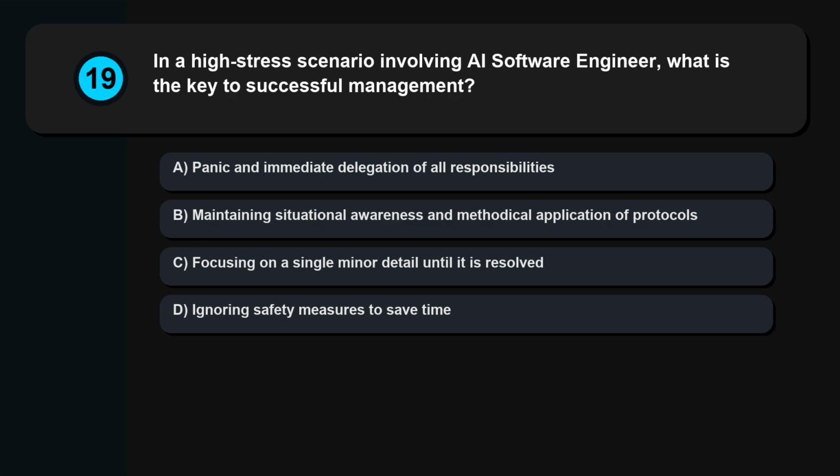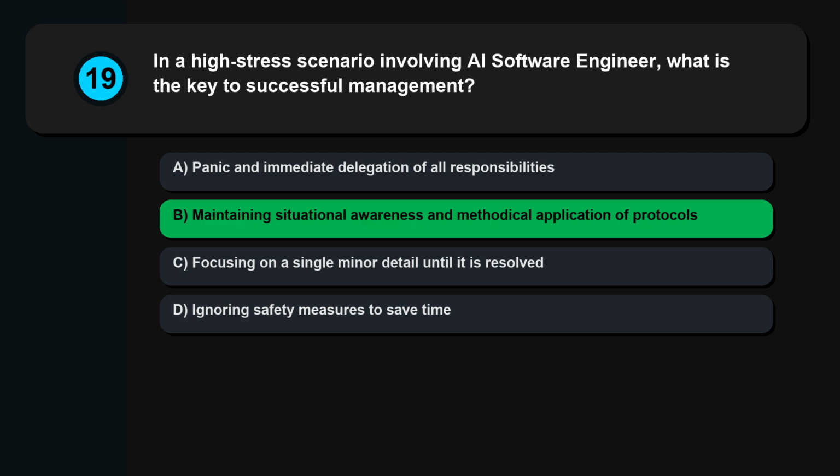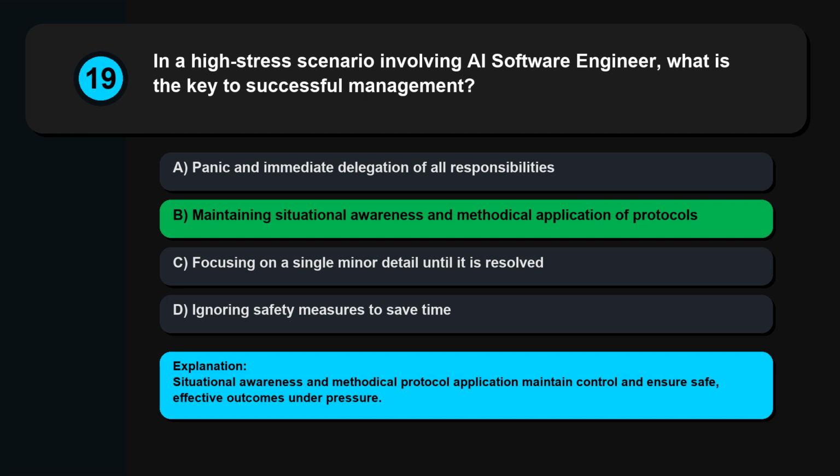Question 19. In a high-stress scenario involving AI software engineer, what is the key to successful management? Panic and immediate delegation of all responsibilities, maintaining situational awareness and methodical application of protocols, focusing on a single minor detail until it is resolved, ignoring safety measures to save time. Situational awareness and methodical protocol application maintain control and ensure safe, effective outcomes under pressure.